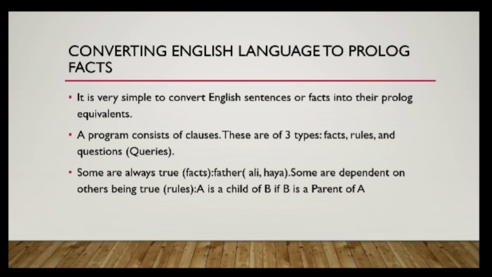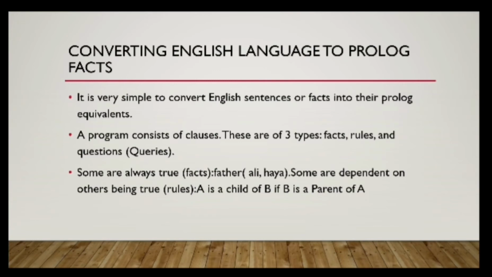Next is converting English language to Prolog facts. So it is very simple to convert English sentences or facts into their Prolog equivalent. So a program will consist of three clauses. There are three types, that is facts, rules and questions, nothing but queries. Some are always true, that is facts. As I told, it is universally true, that is a fact.